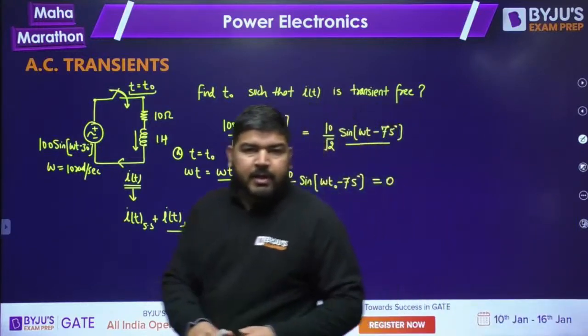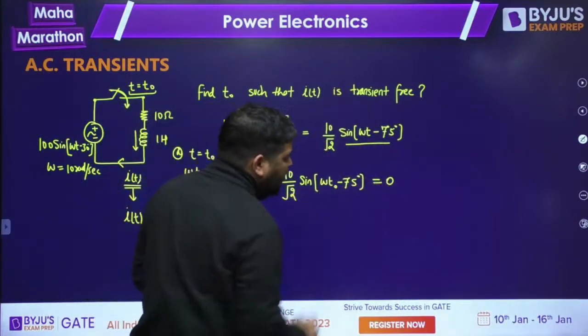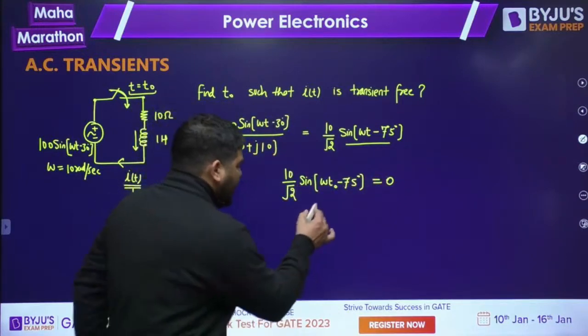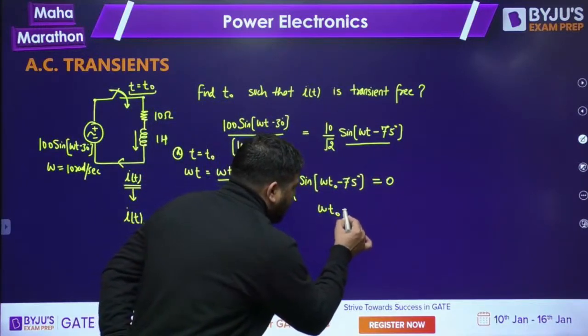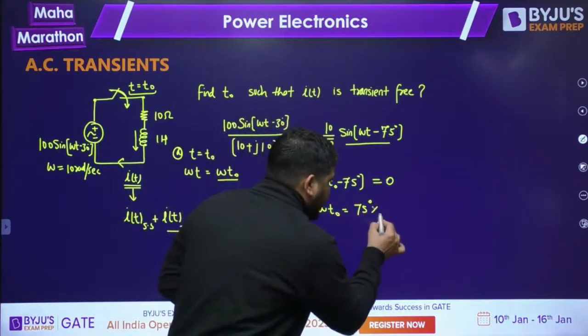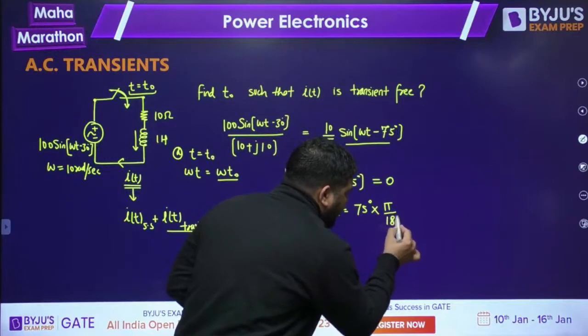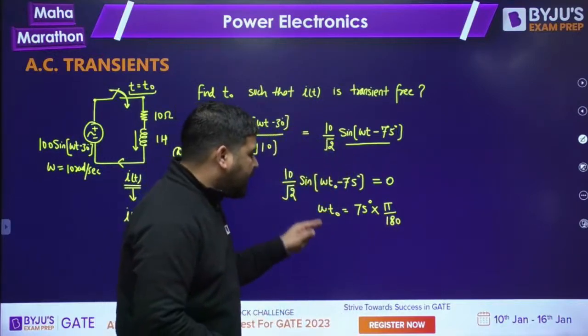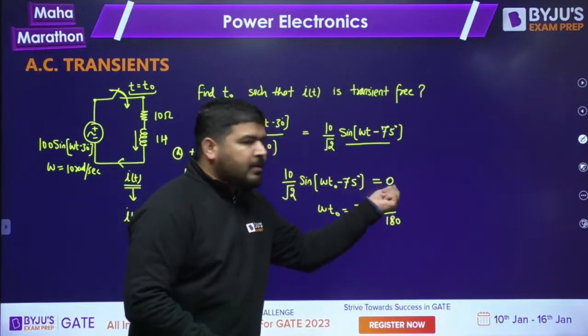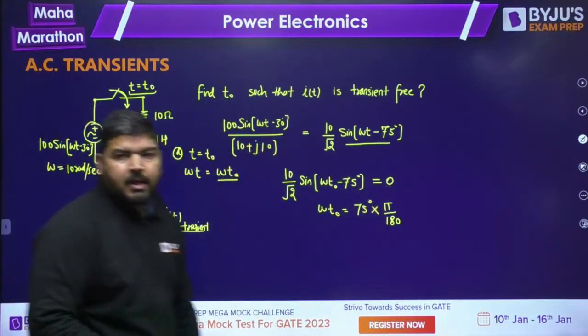So what you can do is, you can make this steady state current zero. Now you can check at what omega t naught this becomes zero. Obviously, whenever omega t naught becomes equal to 75 degree, but in radian, it should be 75 times pi by 180. Whenever omega t naught becomes this much radian, at this instant, the steady state current will be zero and there is no need for the transient current.